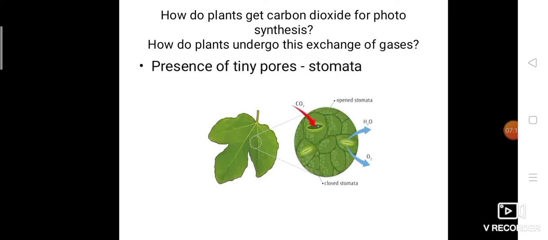So carbon dioxide from the atmosphere enters through the tiny pores. You can see here, it is opening. So carbon dioxide enters into the pores, and in the leaves photosynthesis takes place. After that, oxygen will be liberated out. So the answer for both questions is what? Stomata. Carbon dioxide from the atmosphere enters through stomata, and then photosynthesis takes place.